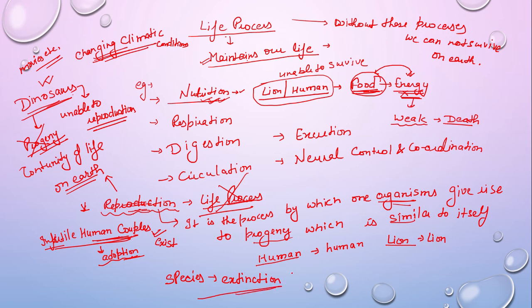But it doesn't mean that that species cannot survive. If any human stops reproduction, then whose generation will not exist on earth, but that couple will also be able to survive on earth just like two other couples, right? So that's why reproduction is not a life process, because reproduction does not help to maintain our life. Reproduction just sustains the continuity of species, continuity of life on earth. I hope the point is clear to everyone.